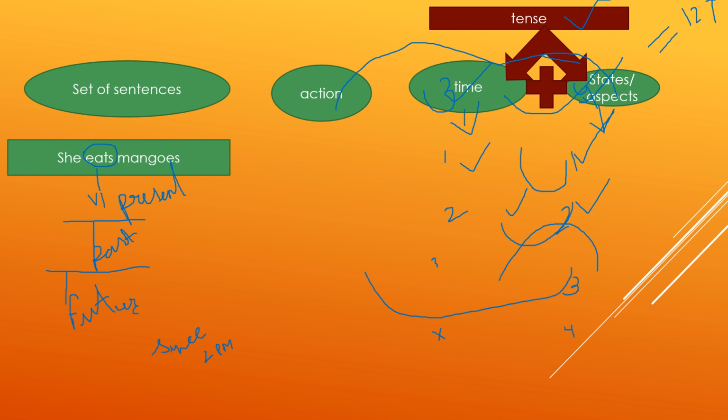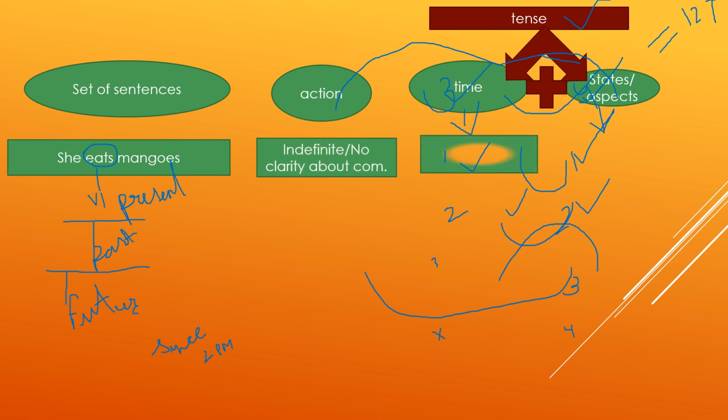So here there is no clarity when the action will be complete. So it's indefinite. If we see the verb eat, it refers to present time. It's the first form of verb. Action is indefinite, so its state is obviously indefinite only. So what is the tense of the sentence? It's present indefinite tense.